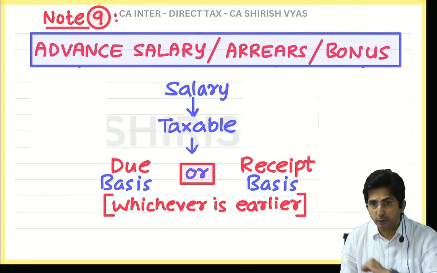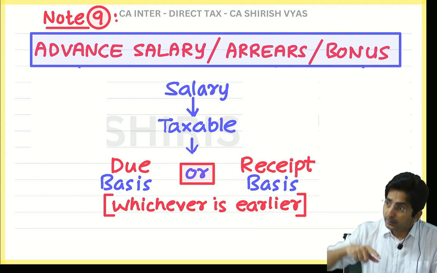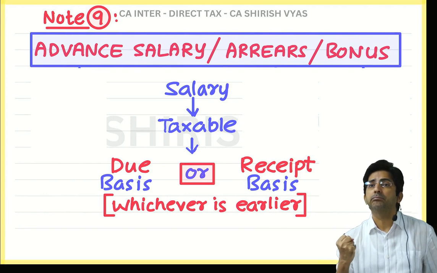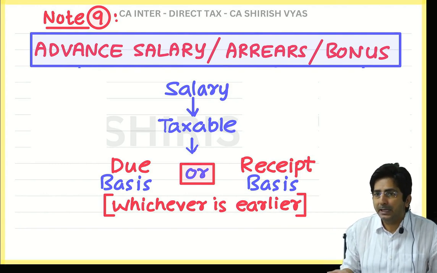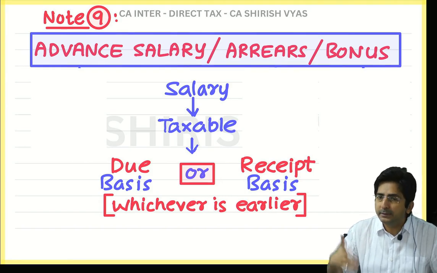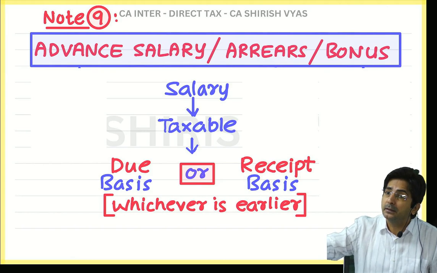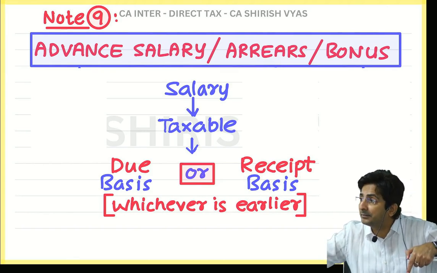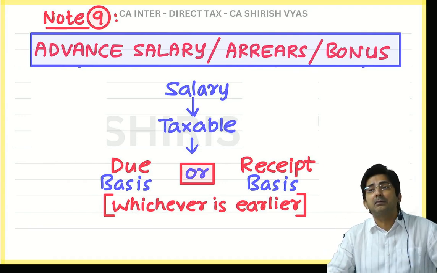So tell me, based on this rule, if you think advance salary will become due next year. See, due means right to receive. When do you have the right to receive? Next year. Salary of next year, you get the right to receive in next year. So it will become due next year. But if you receive now, so whichever is earlier, next year or now? Now. So you have to pay the tax now.